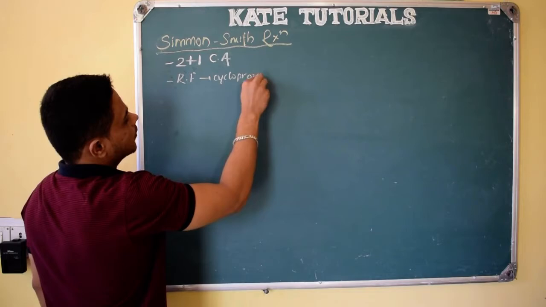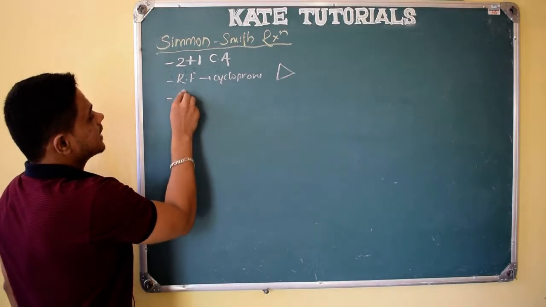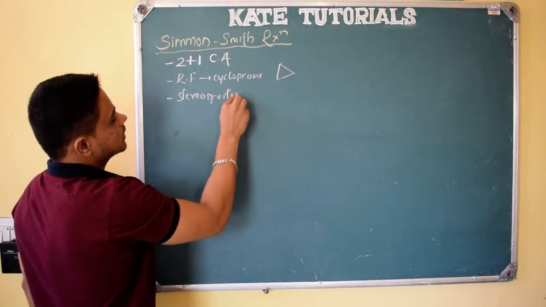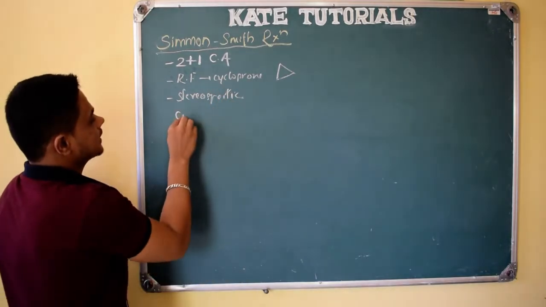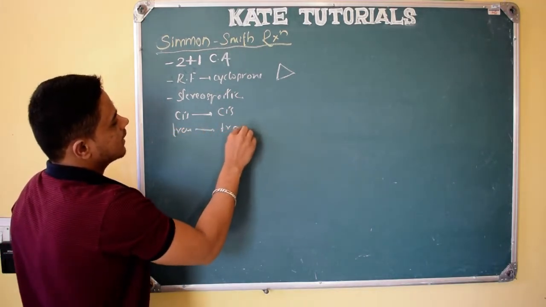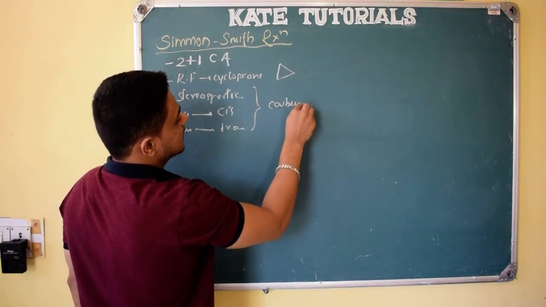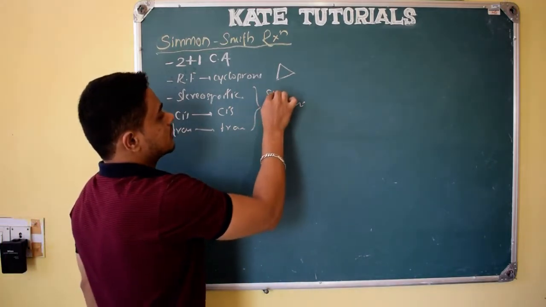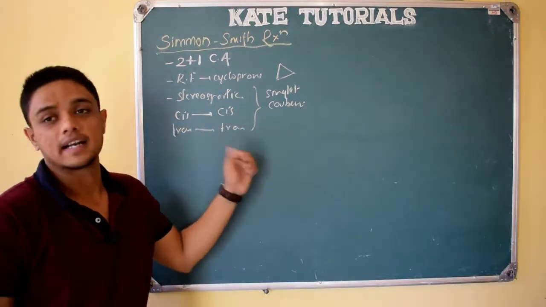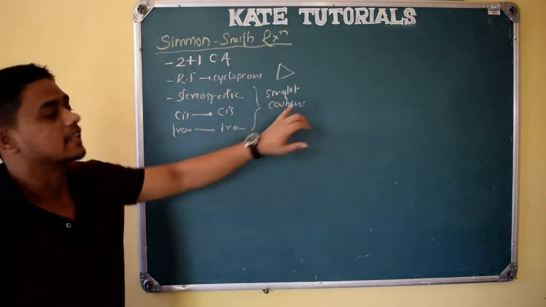Cyclopropane, I hope you are getting, this is the cyclopropane ring that forms, and it is highly stereospecific. Cis gives cis product, trans gives trans product, same as with carbenes. What kinds of carbenes? Singlet and triplet carbenes will be there, right? Singlet carbene will give cis product from cis, trans gives trans only. So these reactions are stereospecific. So the Simmons-Smith reaction is the same as a singlet carbene.